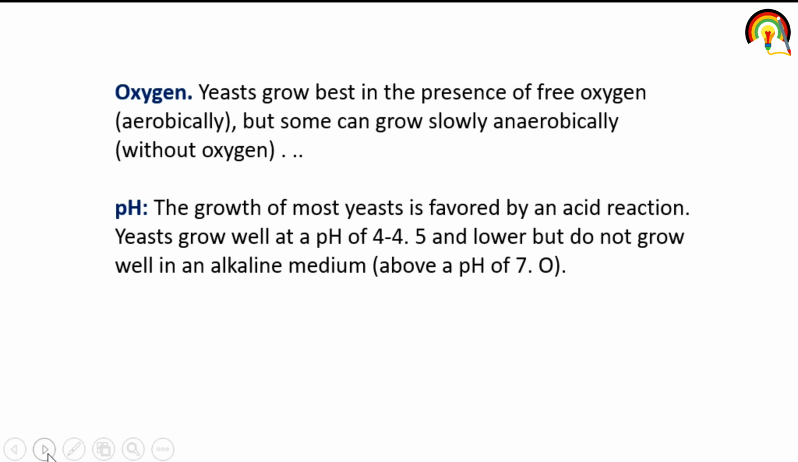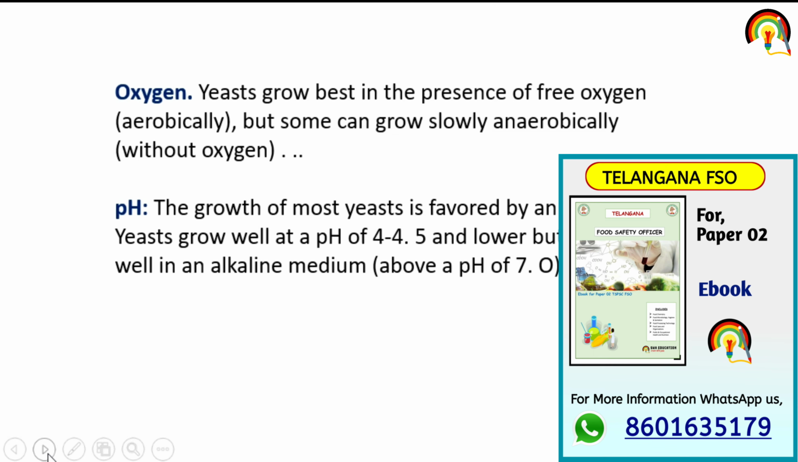Next one is oxygen. Yeast grow best in the presence of free oxygen, means aerobically, but some can grow slowly anaerobically without oxygen. So yeast can grow aerobically as well as anaerobically in both conditions. pH. The growth of most yeast is favored by an acid reaction. Yeast grow well at a pH of 4 to 4.5. So yeast grow in acidic pH, but do not grow well in alkaline medium, means 7 or above than 7.